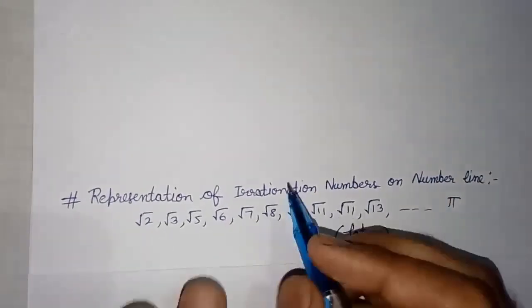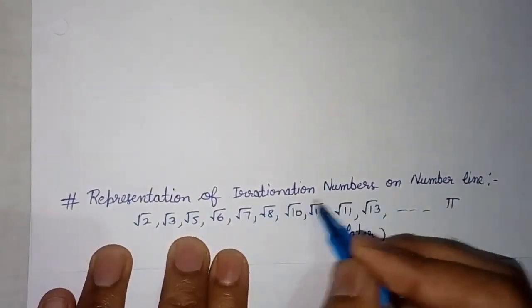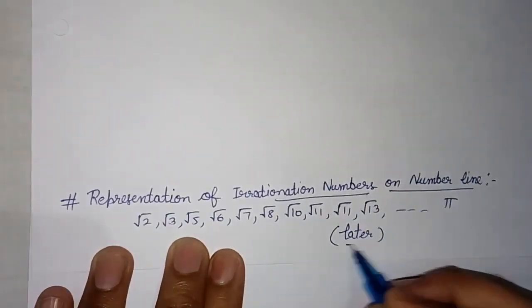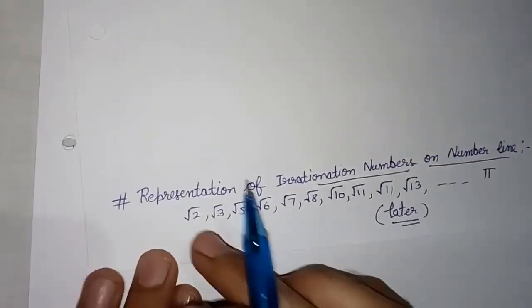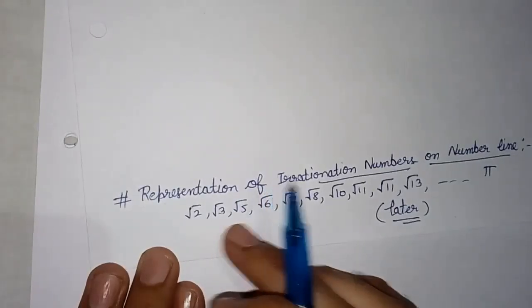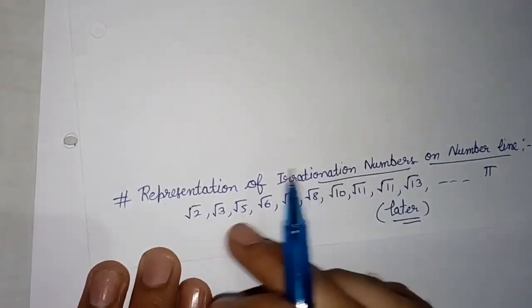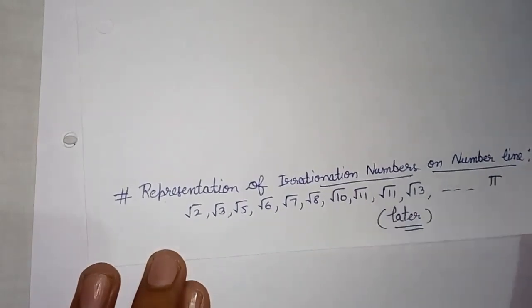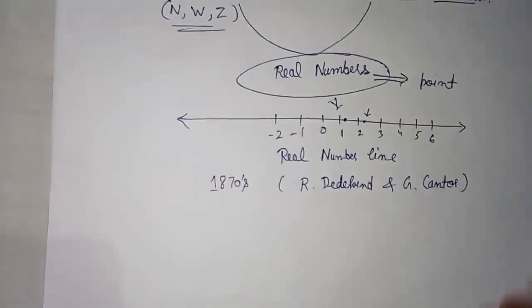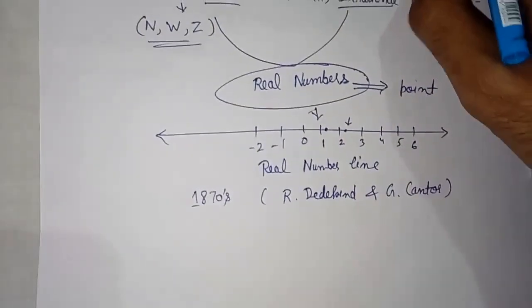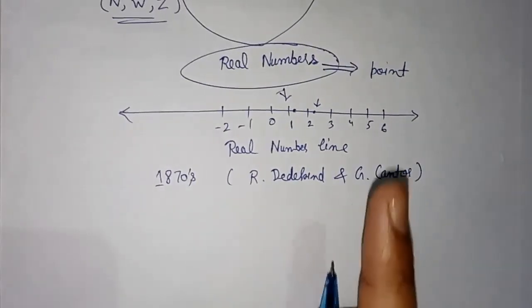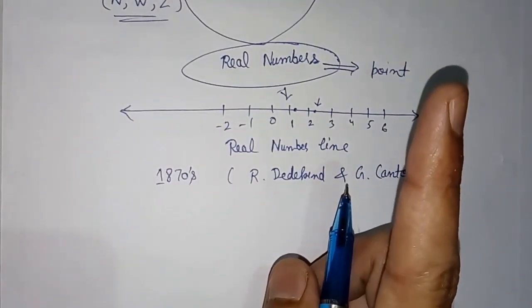So now, how can we represent these irrational numbers on the number line? This topic we will discuss later: how we can represent under root 2, under root 3, under root 5, under root 6, and all these. This will be in my next video. In that video we will discuss this. For irrational numbers you can watch that video, and for rational numbers you can watch my previous video. Its link is given in this icon.